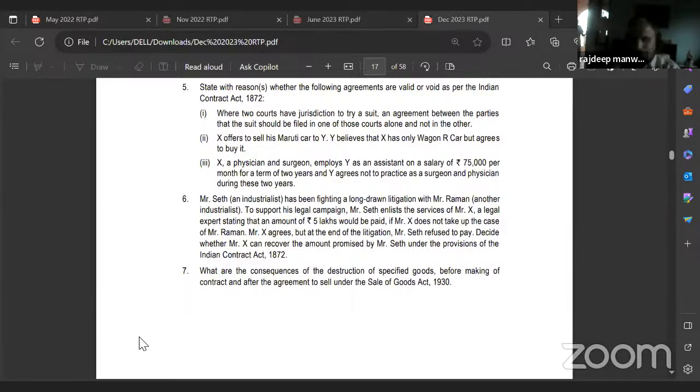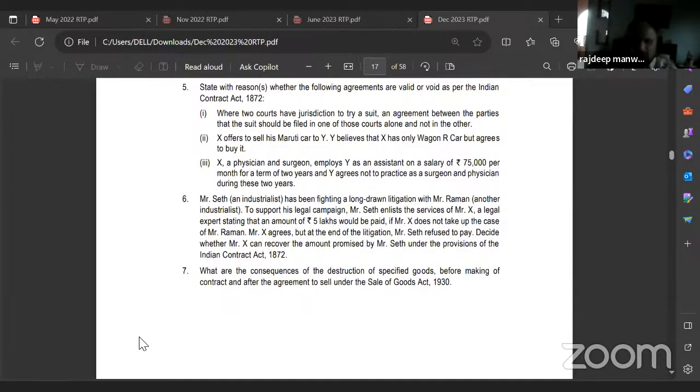Okay. Fifth one, state with reasons whether the following agreements are valid or void as per the Indian Contract Act 1872. So now they are asking whether the agreements are valid or void. You all will have two R2C classes, now one and later on also one, or only one? No, sir, only one. Okay.